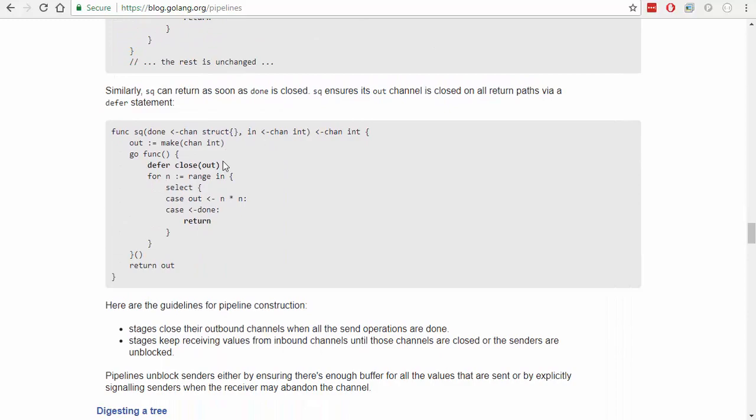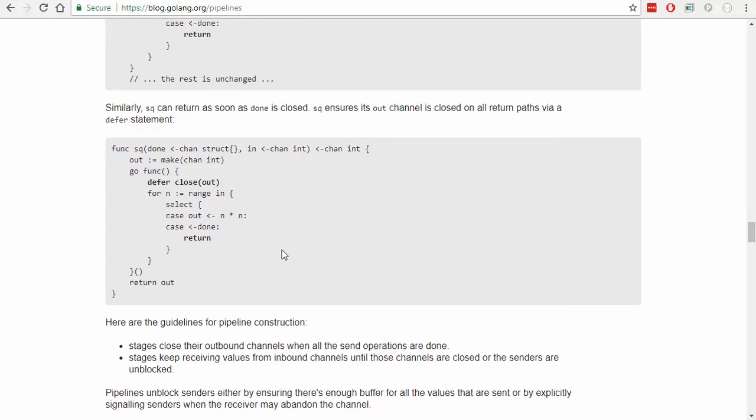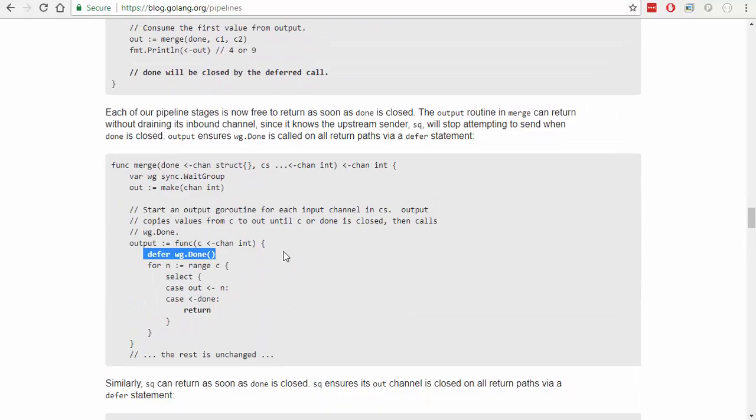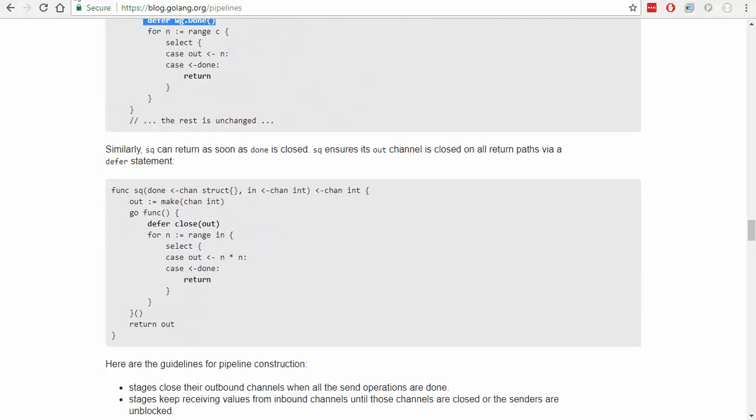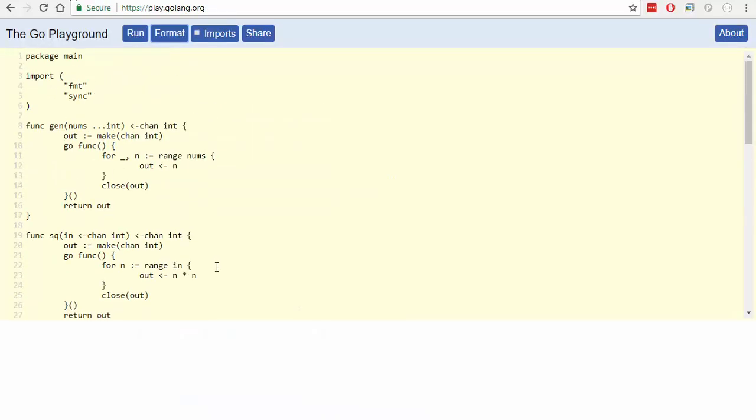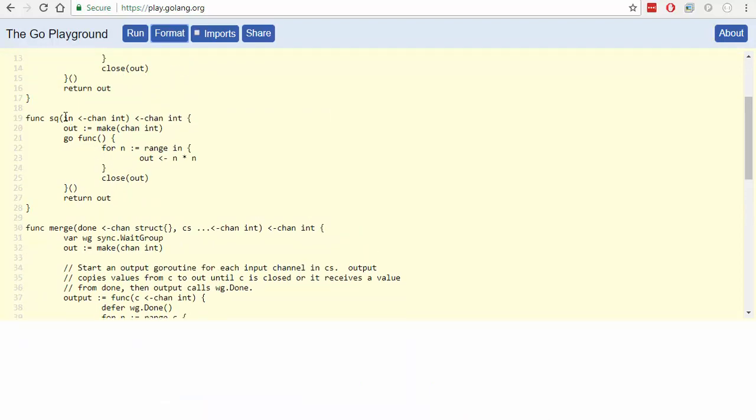And then in square, we need the same thing. Oh, no, we already got that one. Merge, square. Let's see if square has got it. No, it doesn't. So it needs the same deal as well. So we'll just get it from a channel.